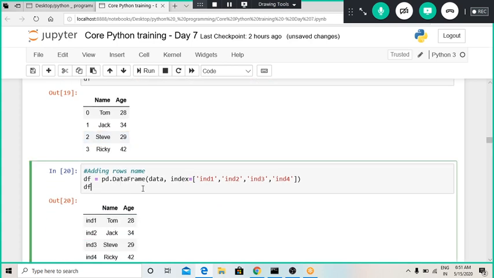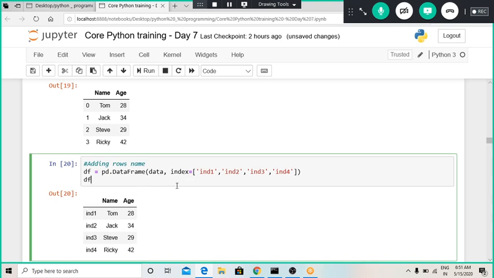Also we can provide whatever index we want. Like here there are 4 items, that's why I have kept ind1, which stands for index 1, index 2, index 3, index 4. So this is how we can define an index value to a pd.DataFrame, the same way we have defined indexing for a series object.